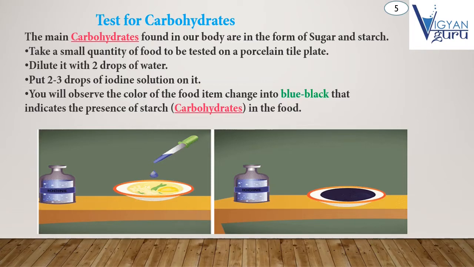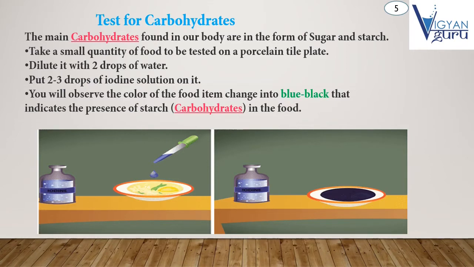That means take water and mix with the food on the porcelain tile, and further put 2 to 3 drops of iodine solution in it and mix with the food on the porcelain plate. Then observe the color of the food item.